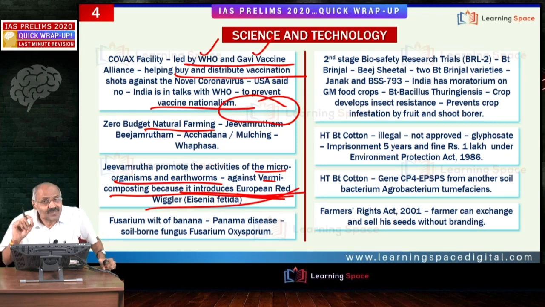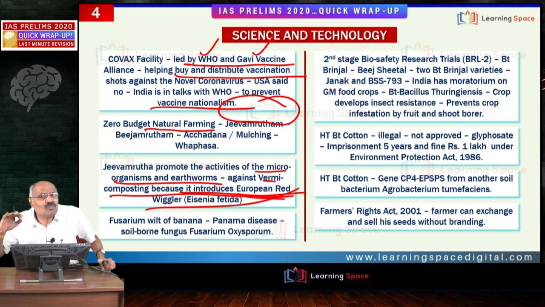So friends, the main idea of zero budget natural farming, as per the proponents, is that there are no input costs associated. If desi cows are there, that will take care of Jeevamrutha, Beejamrutha, all these things. Because of that reason, it is called zero budget natural farming. But some critics say it is not exactly zero budget.